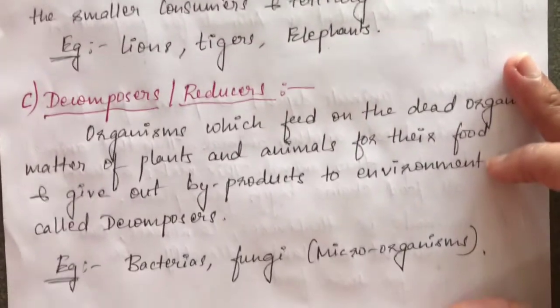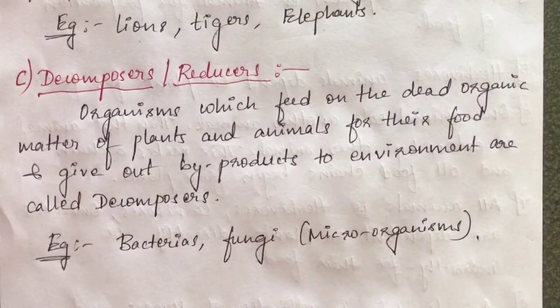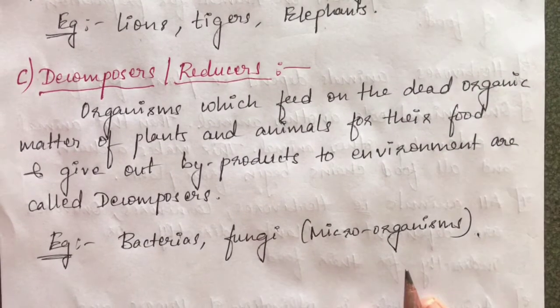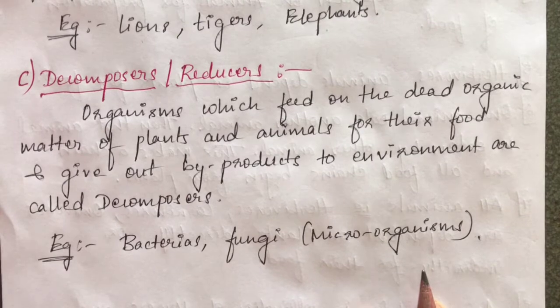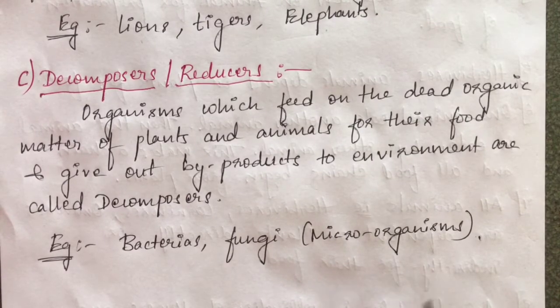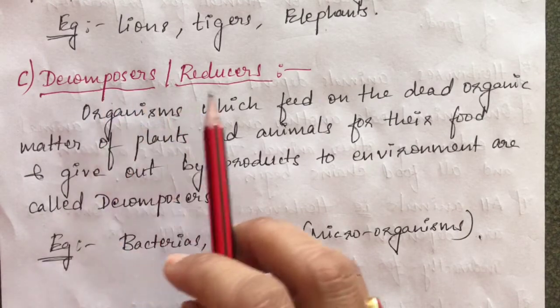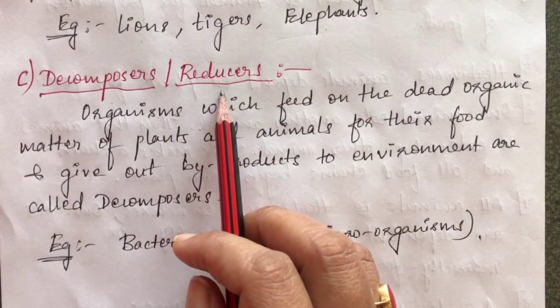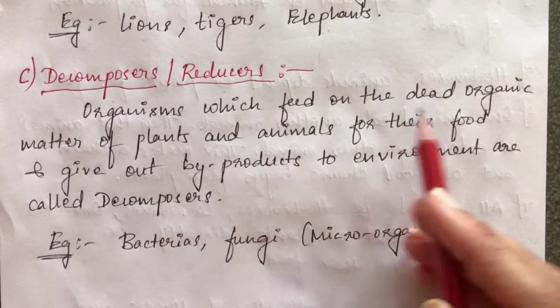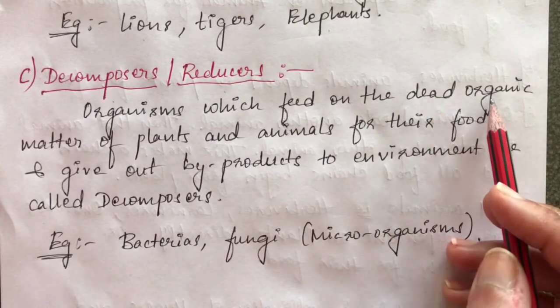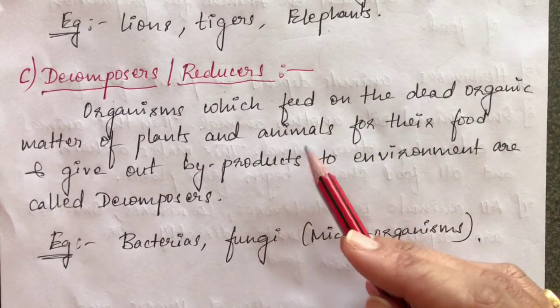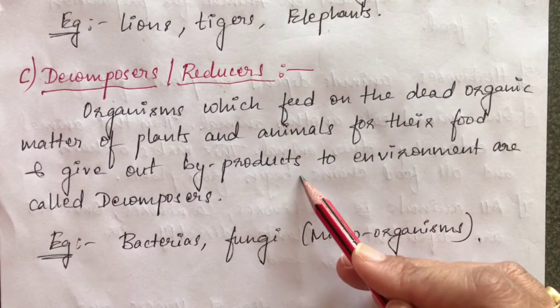Clear? Next, coming to the last category of biotic, that is living, components. We had three types: producers, consumers and decomposers. So the last category is decomposers, or the reducers. These are the organisms which feed on the dead matter of plants and animals, and they give out the byproducts to the environment.